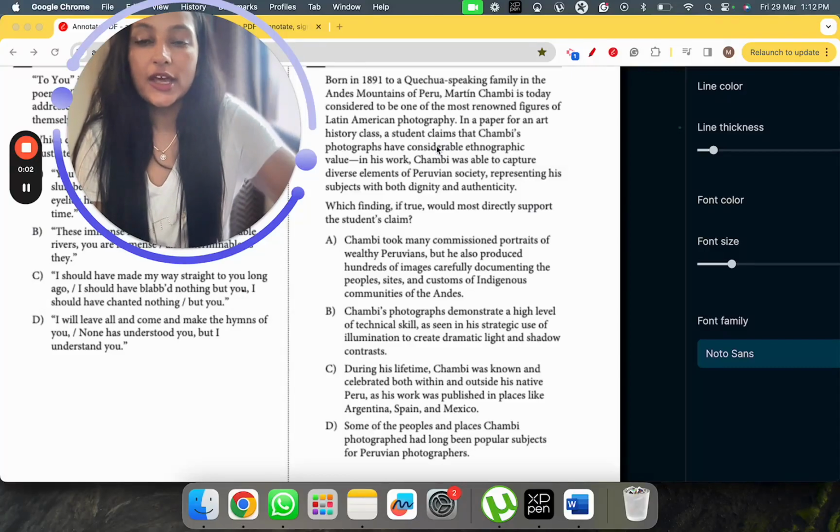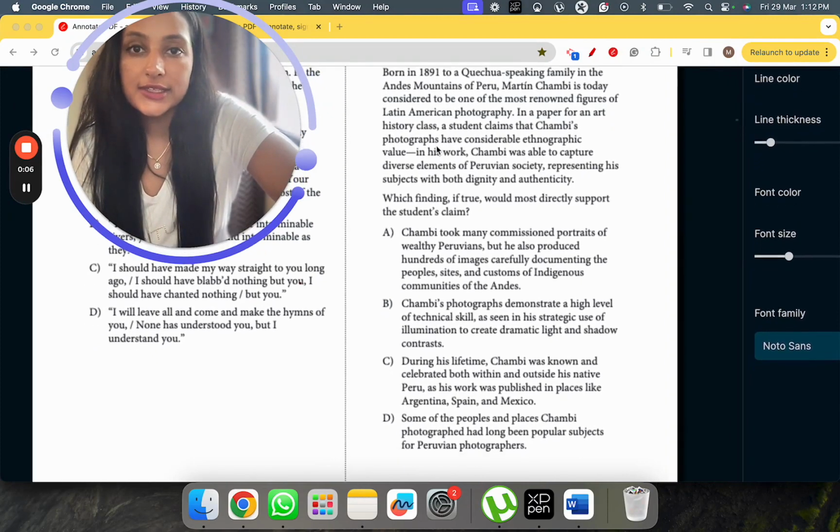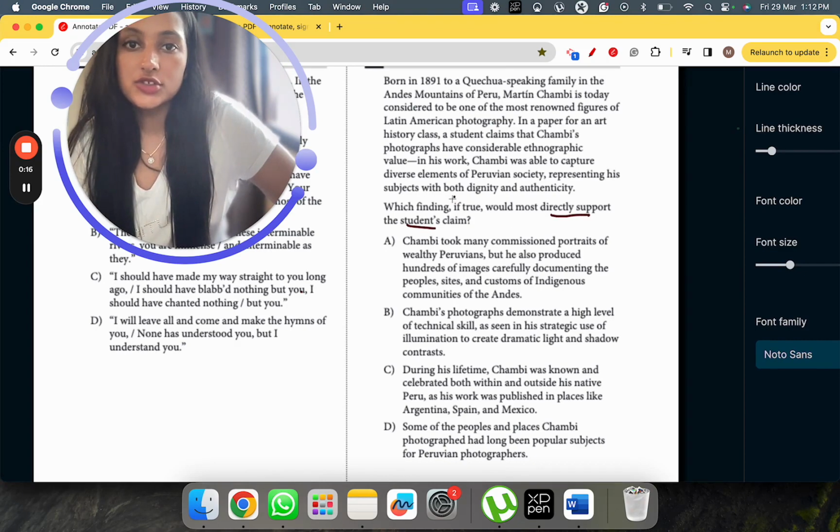Alright, so we have another question of this type. Let's read the question stem. Which finding, if true, would most directly support the student's claim? So, directly support the claim, and also this phrase, "if true." Okay, pay attention to this as well.